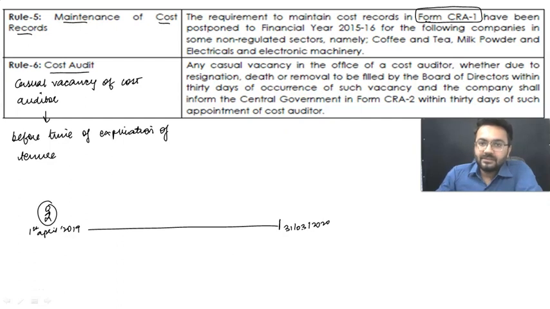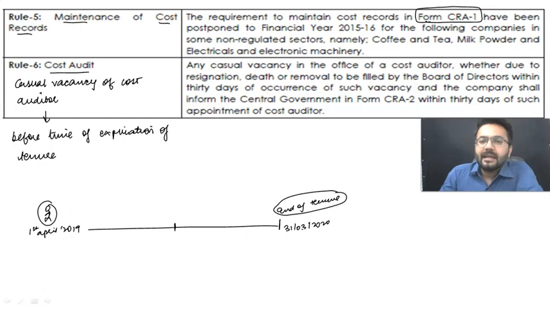Now, in this situation, my dear students, what this person has done, he has resigned somehow in between. This was his end of tenure, the term for which he was appointed. But before his tenure ended, he has resigned, or else he has been removed, or else the death of the cost auditor has taken place. That is just before the expiry of tenure. It is known as casual vacancy.